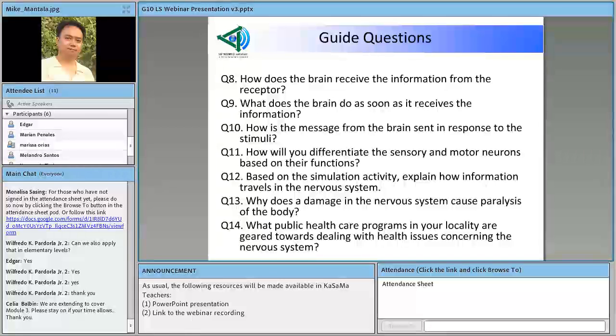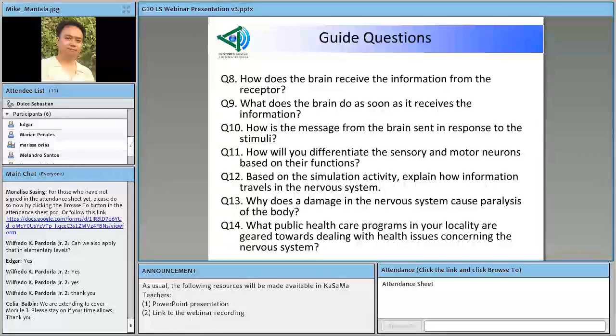Okay, the brain processes the information and provides a response, gives the response or sends the response to the motor neurons, and the motor neurons would pass on this response to other motor neurons down to the organ. Okay, the effector organs. Okay, like for example a muscle.